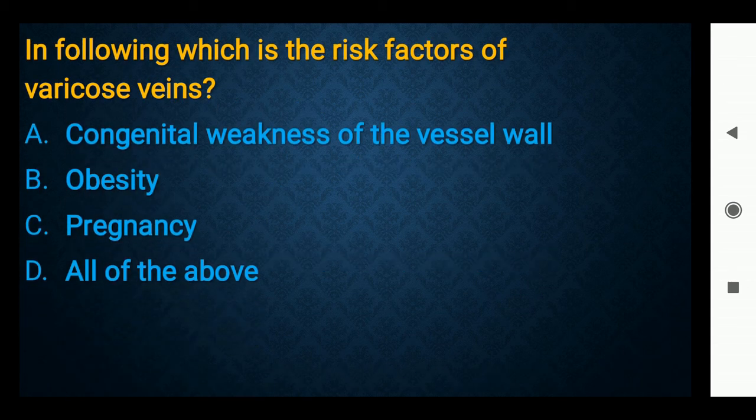Which of the following is a risk factor of varicose vein? Varicose veins are nothing but swollen veins under the skin. Mostly they are present in the leg. Congenital weakness of the vessel wall, obesity, pregnancy, all of the above. The right answer is all of the above.